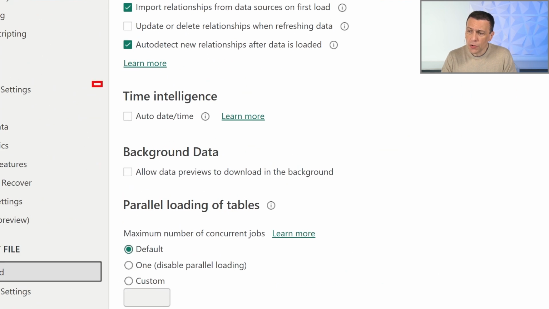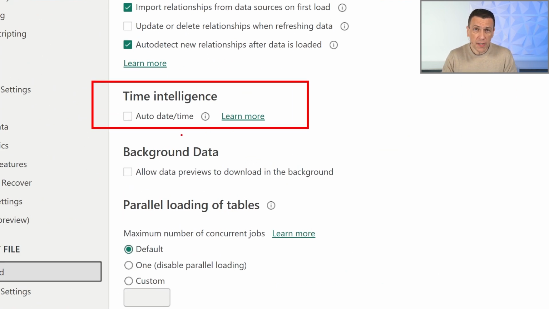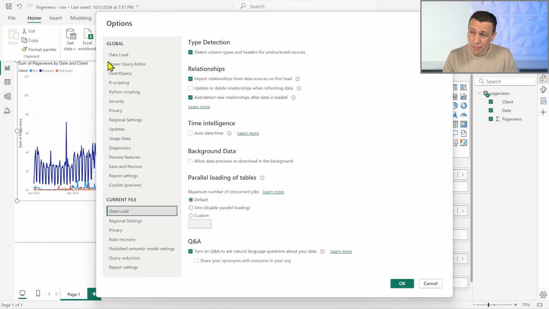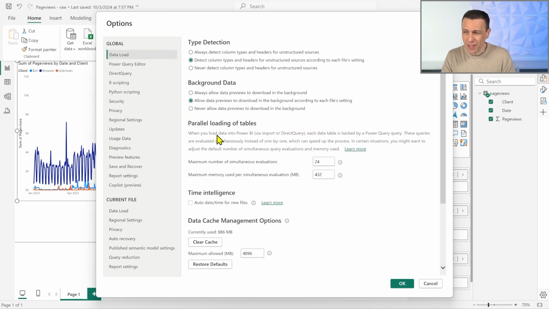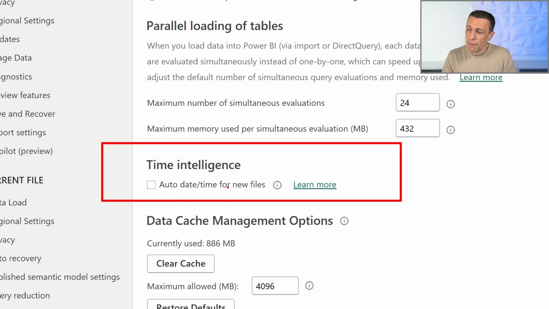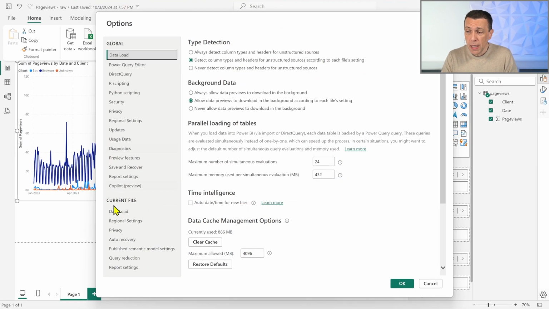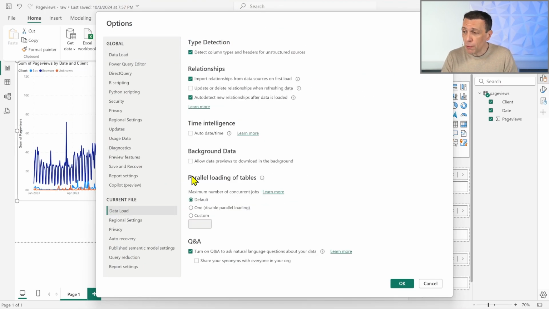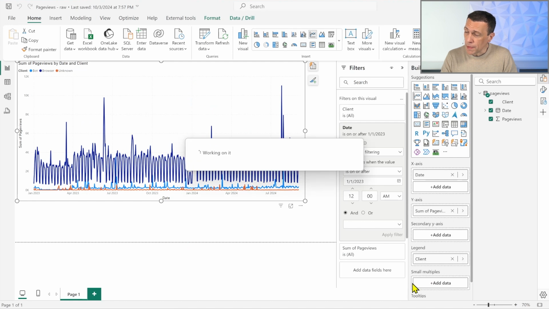Auto datetime time intelligence is enabled by default in Power BI, but on my machine, because this is not the best practice, I disable auto datetime for new files. Because I just created this new file, it is disabled by default. But let's see what we can do if we enable it. So when we enable auto datetime, what happens?